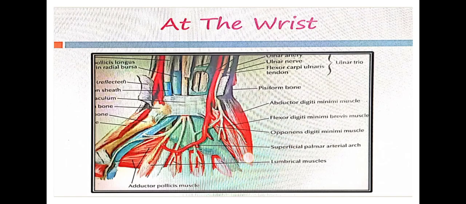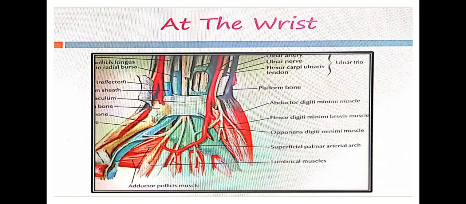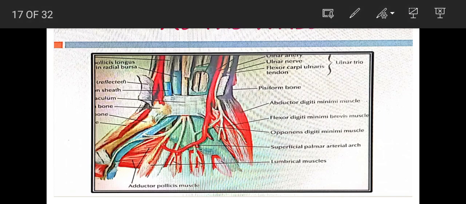Once it supplies, it has to terminate, right? It terminates by supplying the adductor pollicis muscle. The deep branch of ulnar nerve terminates by supplying the adductor pollicis muscle. This point is very important. Why is it important? We'll discuss in the clinical aspect, because it represents a very important sign called Froment's sign.